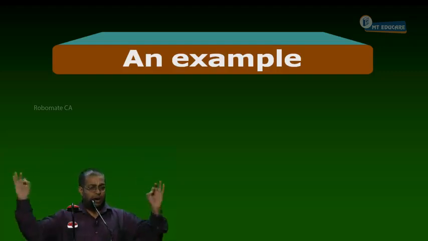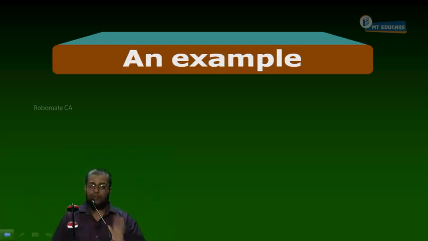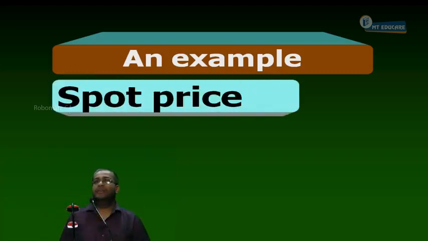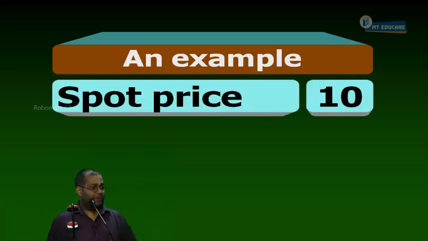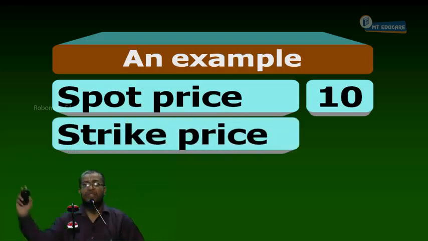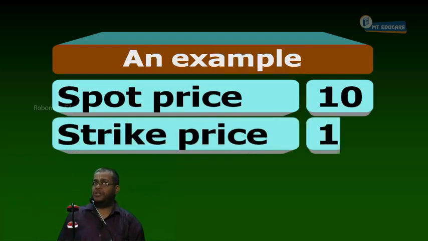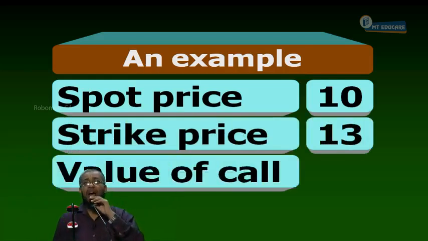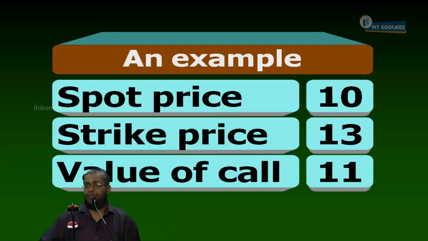Example: a call's maximum value should be the spot price. Take this example, no rocket science, very simple logic. The spot price of a share is 10 rupees; the share is available today in the share market for 10 rupees. In the option market, the same share has a strike price of 13 rupees, and the value of the call is 11 rupees. What is 11 rupees? Premium. Strike price? 13. Spot price?